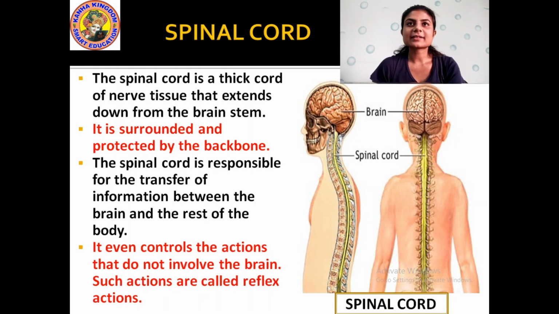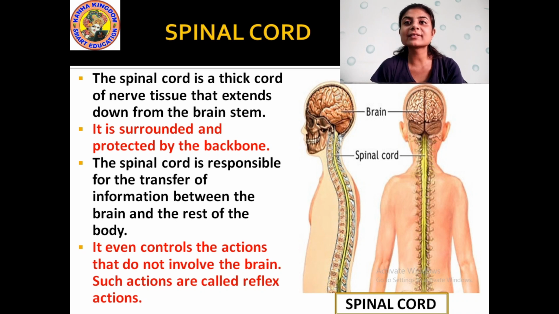So now students, let us study about the spinal cord. Now what is the spinal cord? The spinal cord is a thick cord of nerve tissue that extends down from the brain stem. The brain stem, that is the medulla, extends, that means it comes down from that medulla. The spinal cord is connected to the medulla, which comes down to the back of the backbone, which is connected with the backbone.